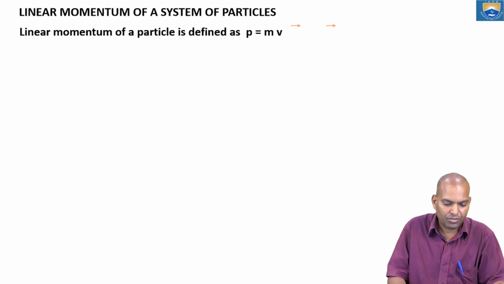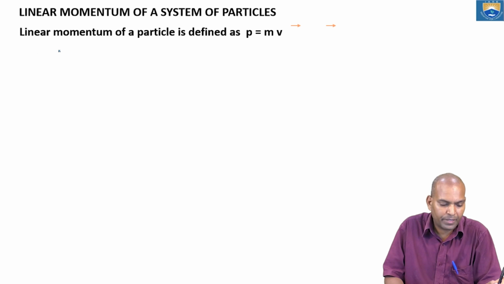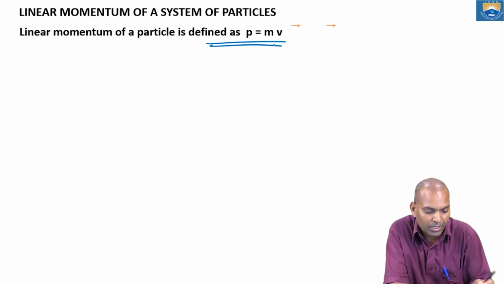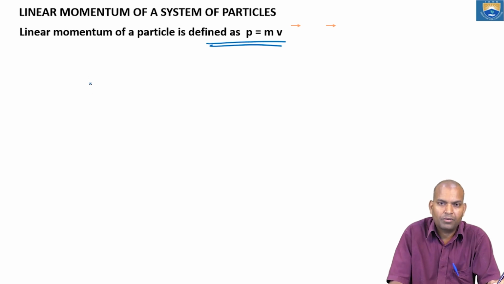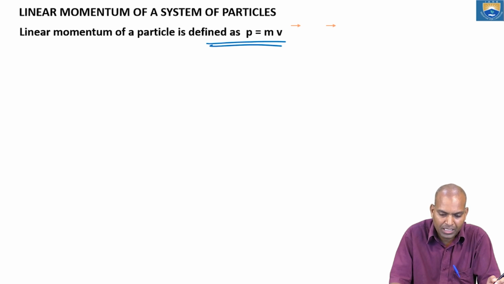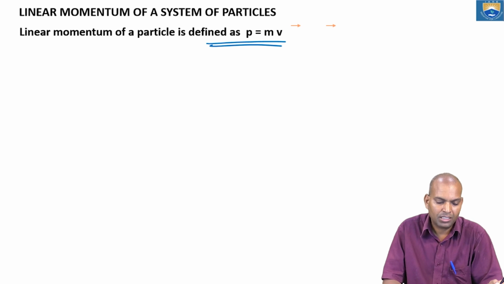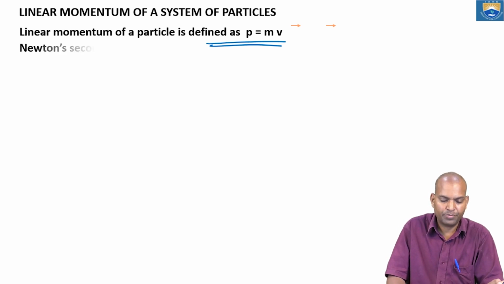Now, coming to the linear momentum of a system of particles. What is the linear momentum of a particle? The linear momentum of a particle, as we defined, is mass times velocity. That is what we calculated. Capital P equals p1 plus p2 plus p3 and so on up to pn. That is the total momentum, capital P.